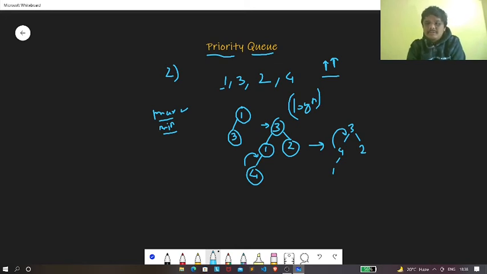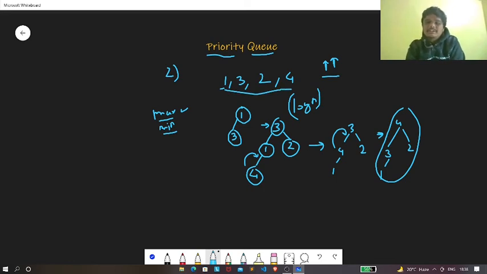So again we are going to make this 4, this will be 3, this will be 2, and this will be 1. So this is how our heap is going to look after inserting all the elements.